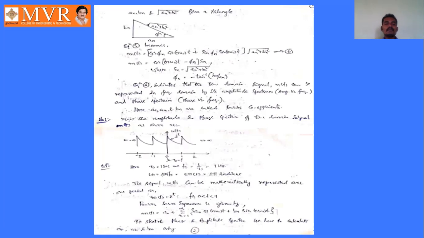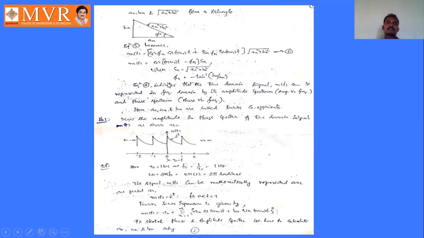Equation number 6 is in the form of cos A cos B plus sin A sin B. Cos A cos B plus sin A sin B is nothing but cos(A minus B). So we can replace this with cos(n omega naught t minus phi n), whole into square root of an square plus bn square, which is nothing but Sn, where Sn is square root of an square plus bn square, and phi n equal to minus tan inverse of bn by an.